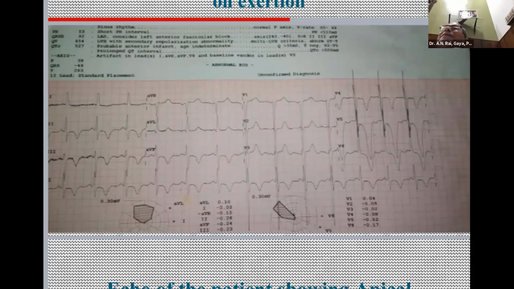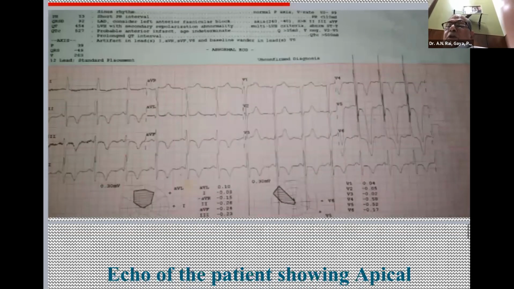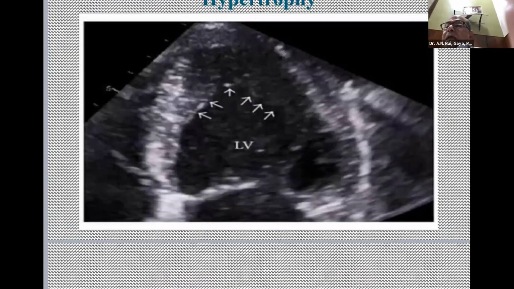Yes, Mrityunjay. Thank you. You can see TU inversion in the lateral leads, V4, V5, V6, and inferior leads. In a young adult, it is hypertrophic cardiomyopathy, and that is apical because the infralateral leads are involved. And this was confirmed by this echo. You can see that this patient had apical cardiomyopathy.